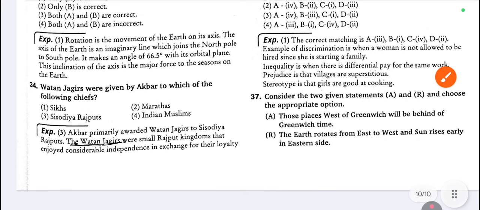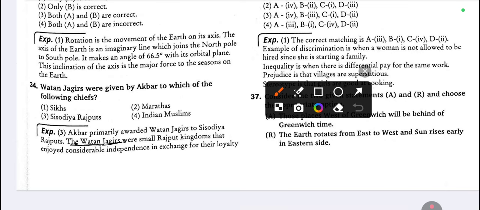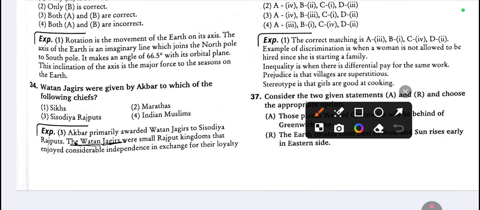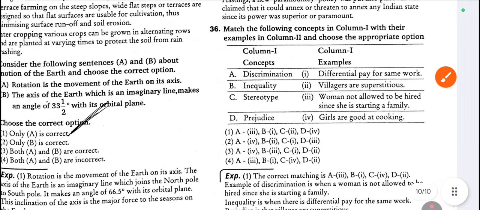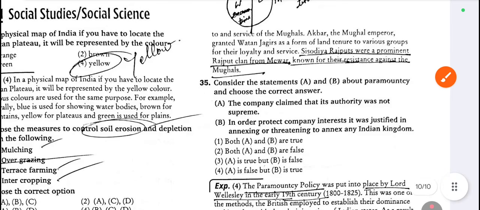Now look at 34. Question number 34. Mansabs and jagirs were given by Akbar to which of the following chiefs? That is Sisodia Rajput. Now look at question number 35.